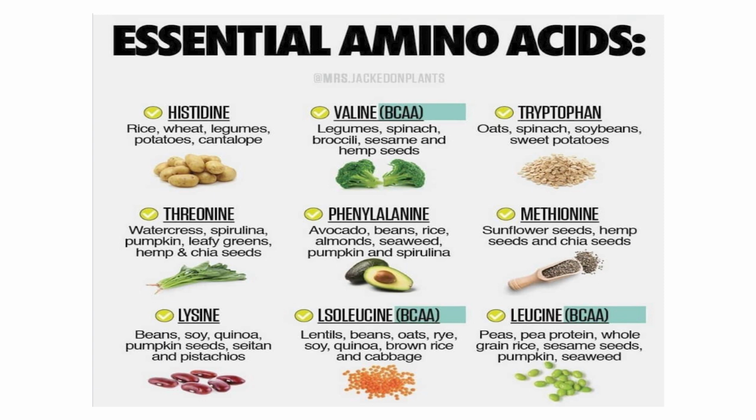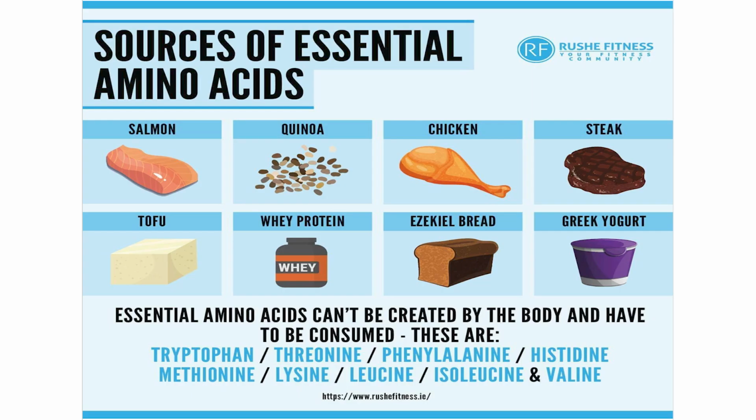Why do we call them essential amino acids? Because essential amino acids can't be created by the body and have to be consumed. We have already said that they are tryptophan, threonine, phenylalanine, histidine, methionine, lysine, leucine, isoleucine and valine. You can get them from the different sources displayed in these slides. So, we have to supplement these amino acids.